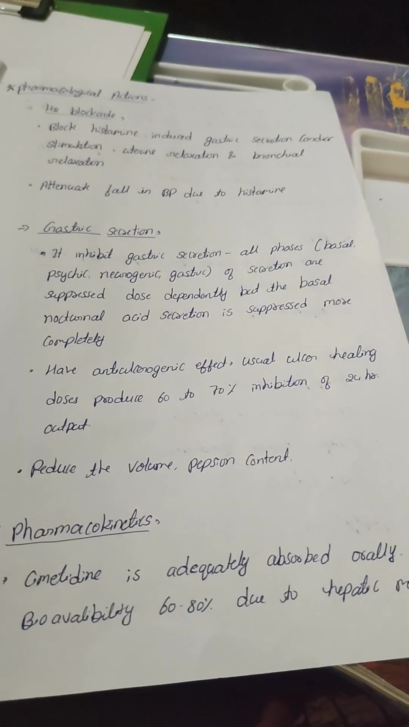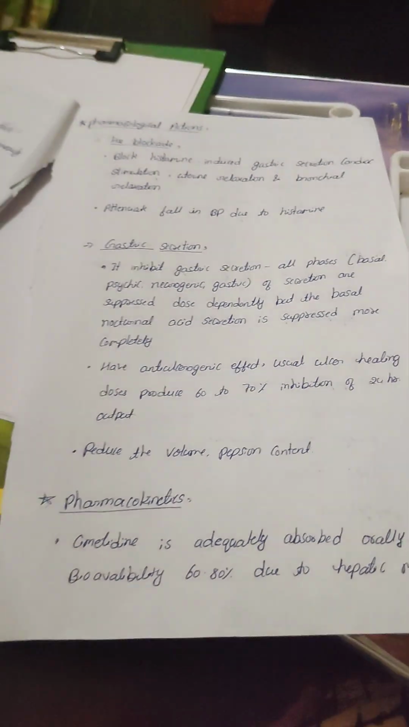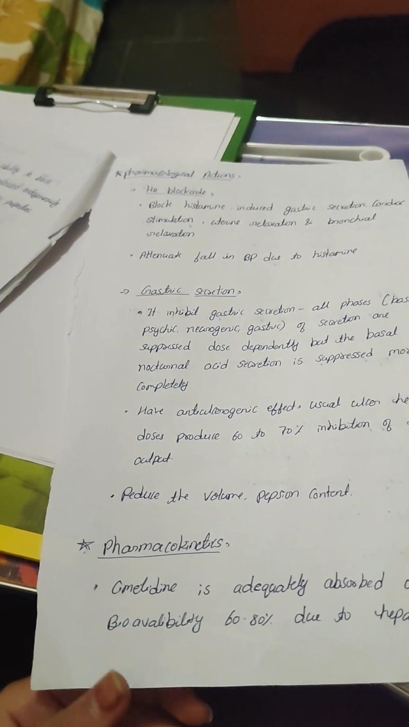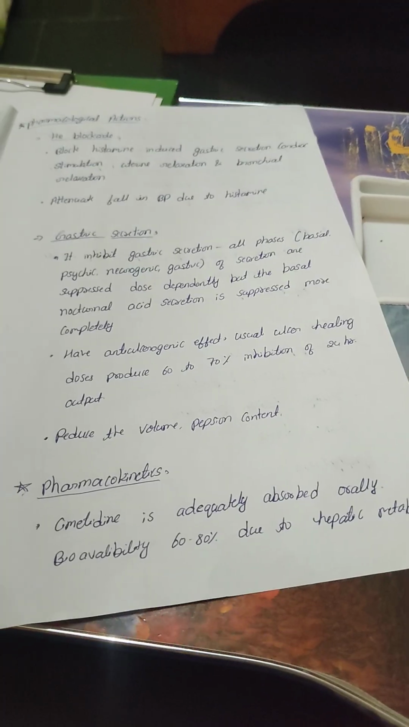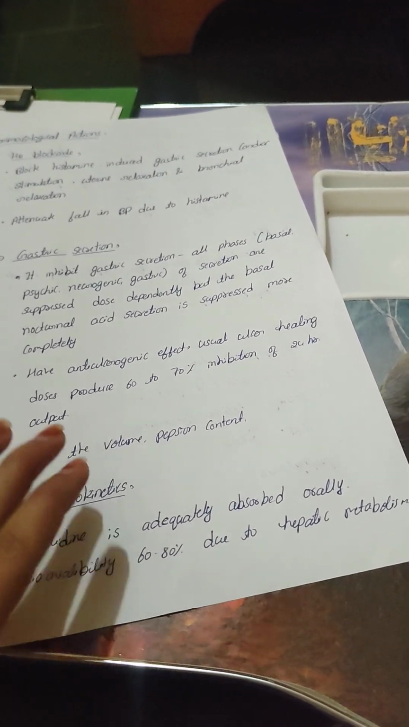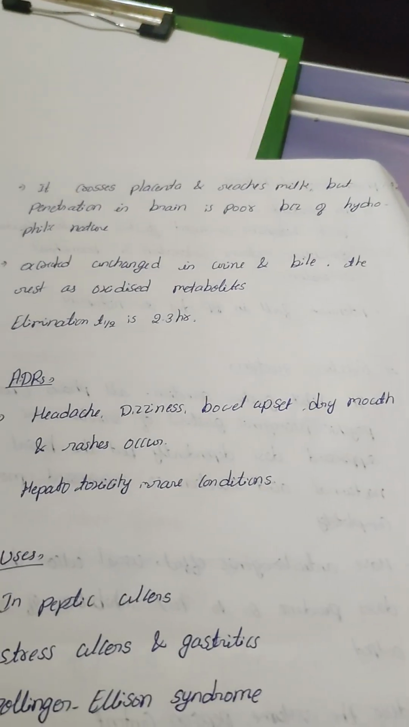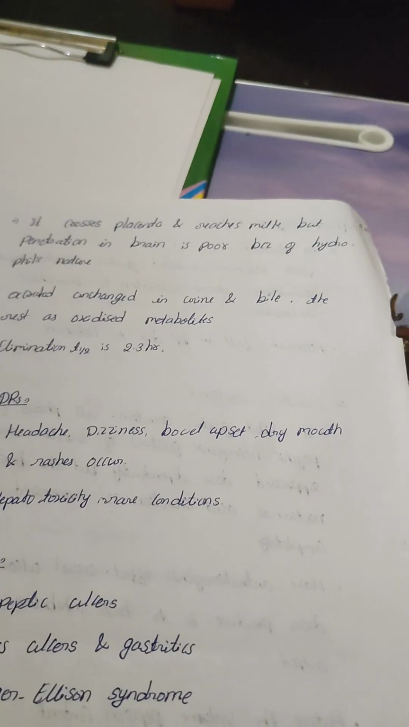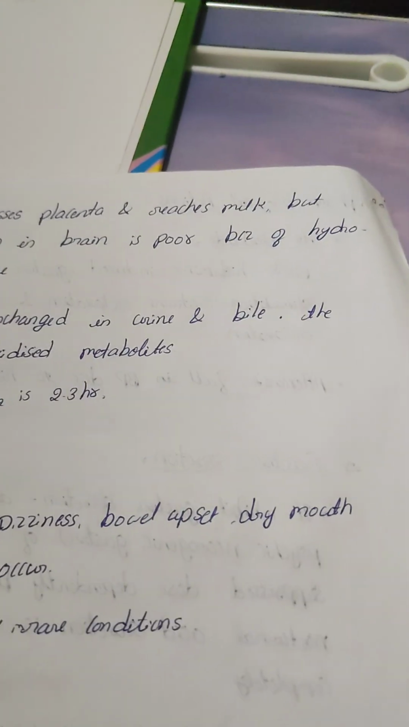Pharmacokinetics. Cimetidine is among the most highly effective H2 receptor antagonists. It can be absorbed orally. Bioavailability is 60 to 80 percent due to hepatic metabolism, due to liver metabolism. It crosses the placenta and reaches the milk, but penetration in the brain is poor because of its hydrophilic, aqueous nature, so it does not cross the blood brain barrier.